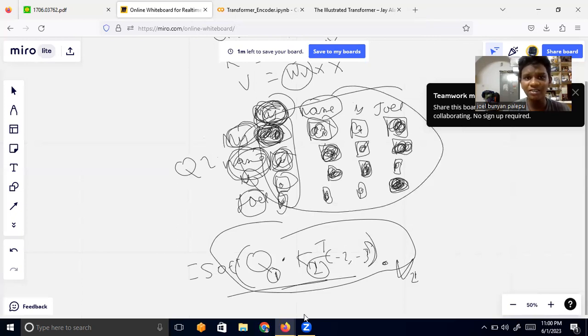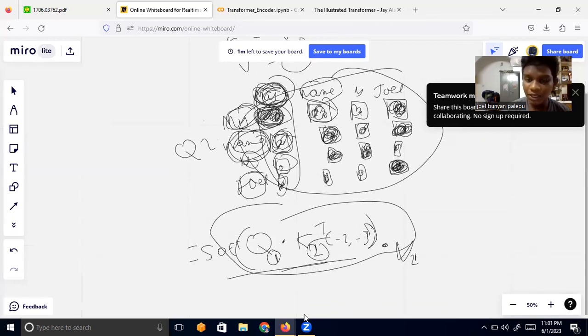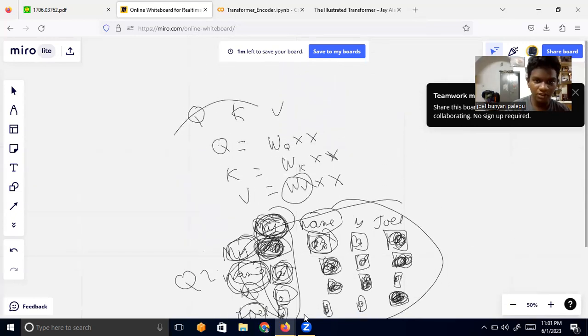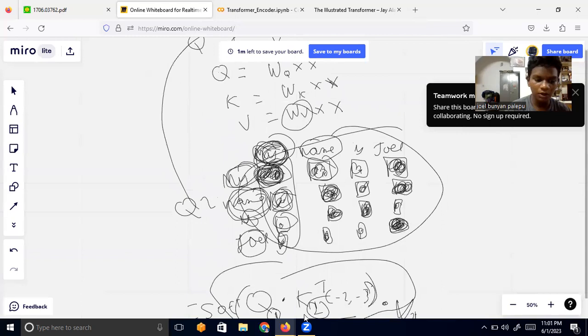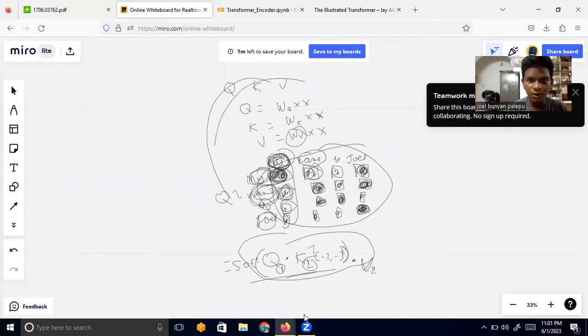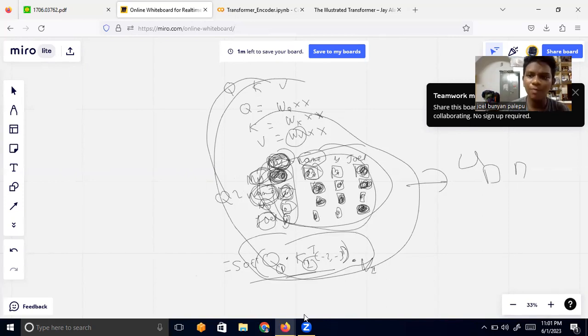So that is single-headed attention. We have calculated Q, K, and V. Now all of this process we are going to carry out, let's say, 4 times. Rather than having Q, K, and V as a single table, we are going to have multiple tables, and hence we are going to have different matrices. Therefore, we would have a more complicated output given by all of these matrices.